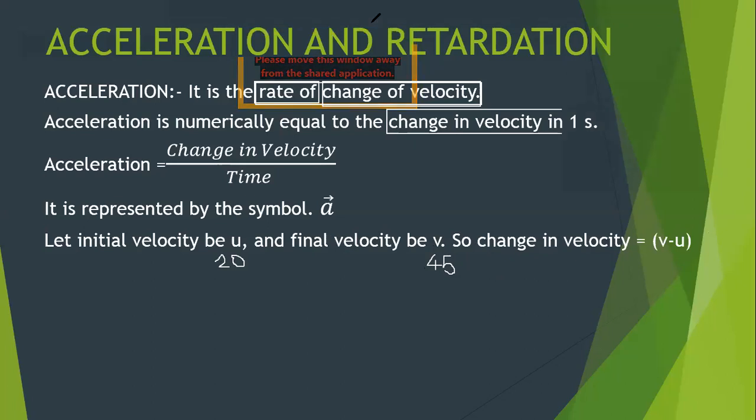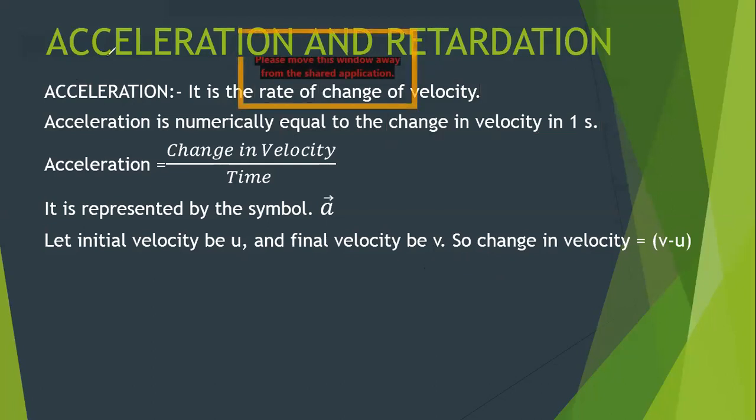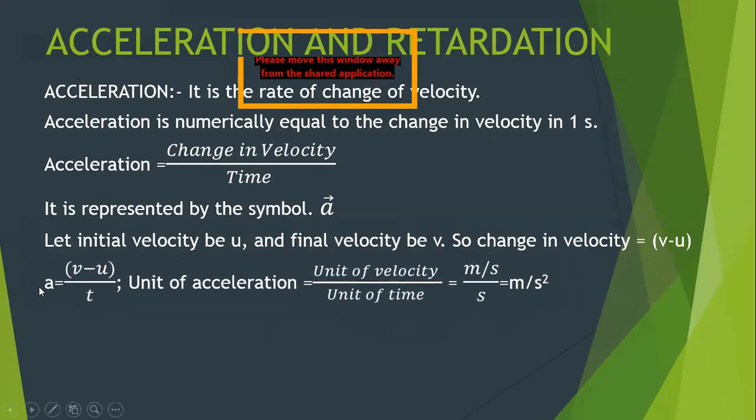So how did we calculate change in velocity? Very good, Om. We calculate change in velocity by final velocity minus initial velocity. So that's why mathematically, if I want to represent change in velocity, it will come out to be v minus u. So my acceleration will be a, change in velocity will be v minus u divided by t.